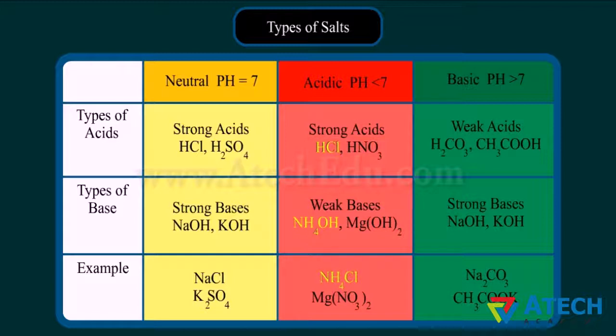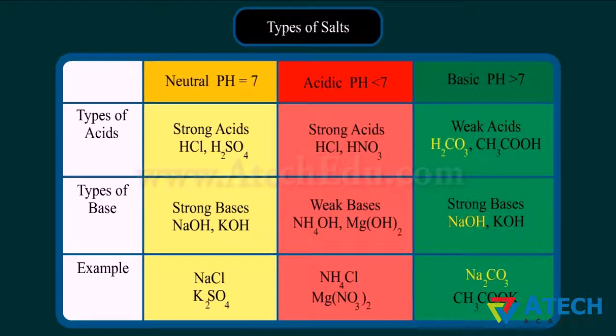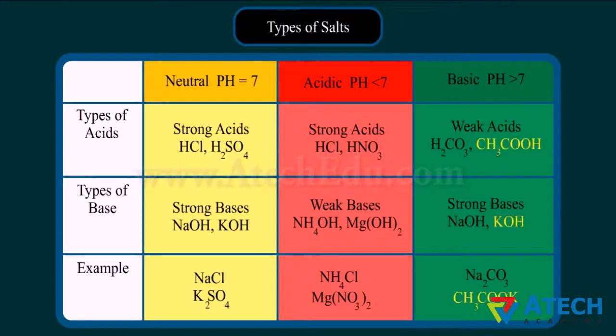Salts formed from weak acids and strong bases are called basic salts. Basic salt sodium carbonate is formed by weak acid carbonic acid and strong base sodium hydroxide. Basic salt potassium acetate is formed by weak acid acetic acid and strong base potassium hydroxide.